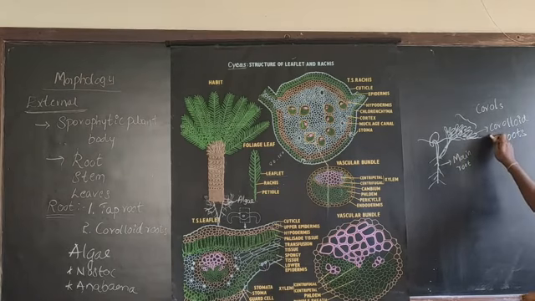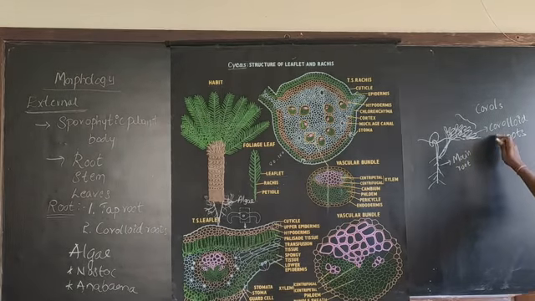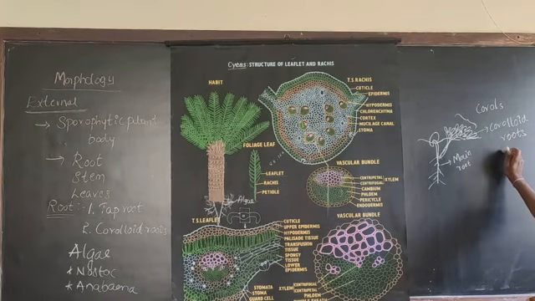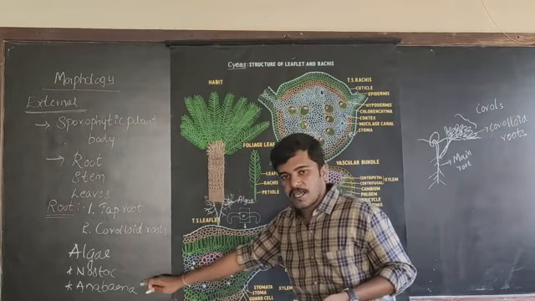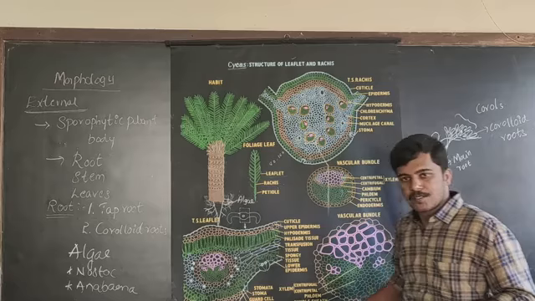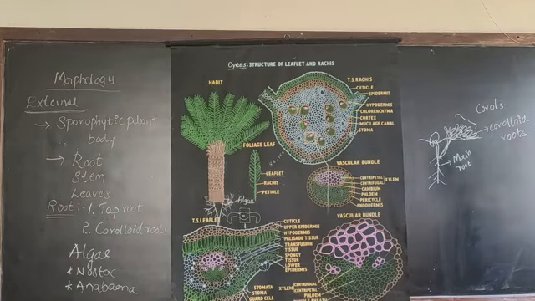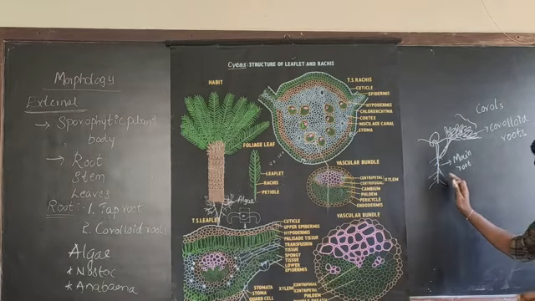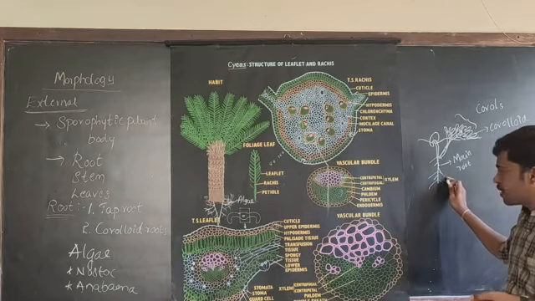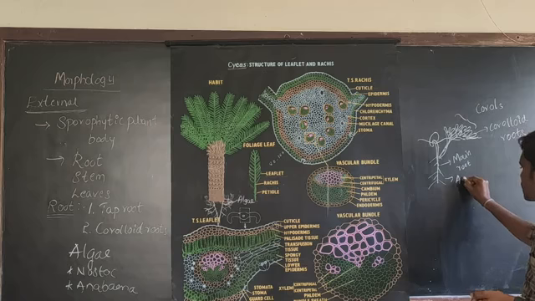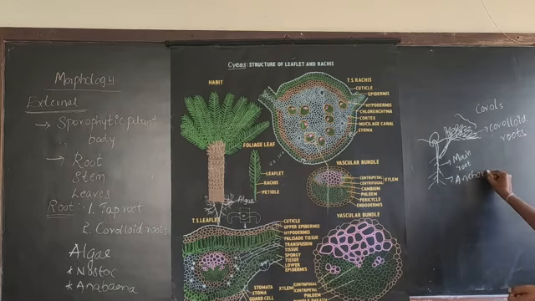Because of this coral-like appearance, they are commonly known as coralloid roots. So these coralloid roots consist of the algae like nostoc and Anabaena. So this is about the root system. The main function of the normal taproot system is that it provides anchorage.